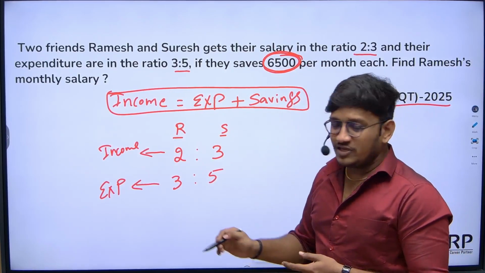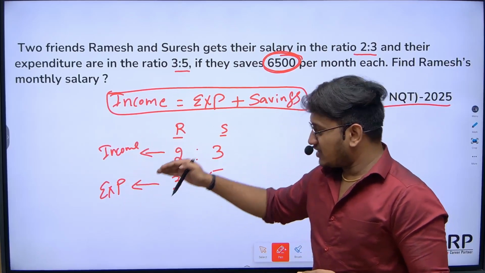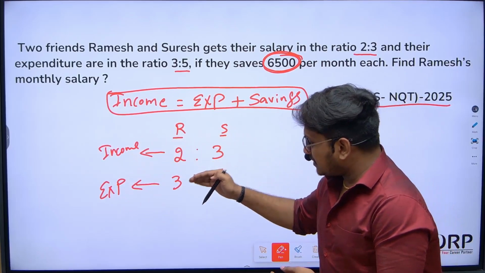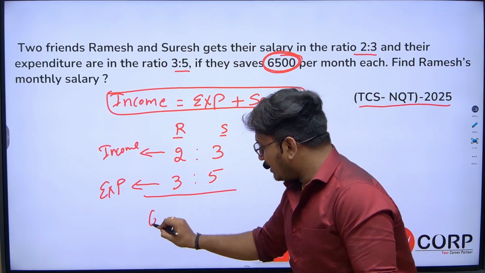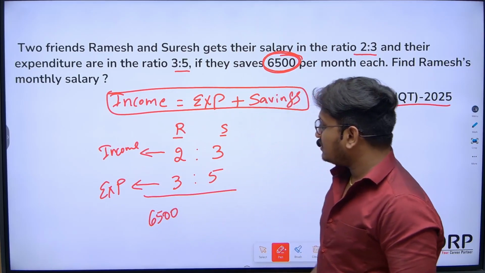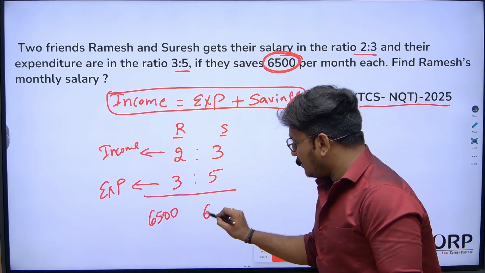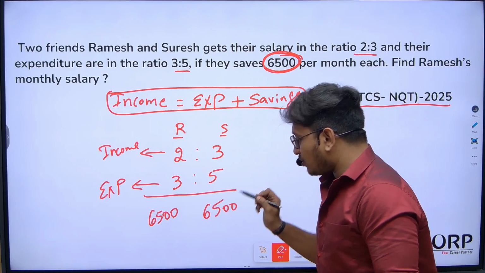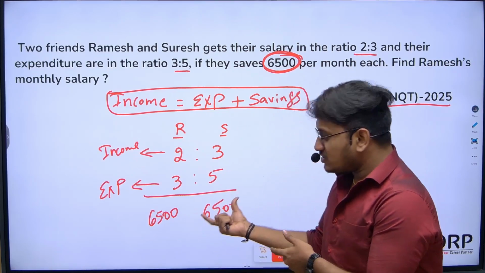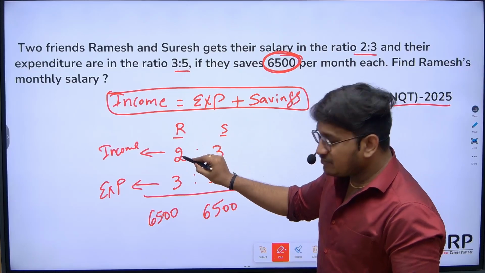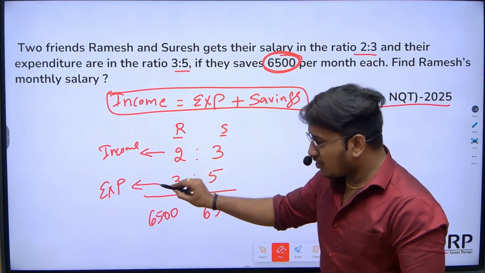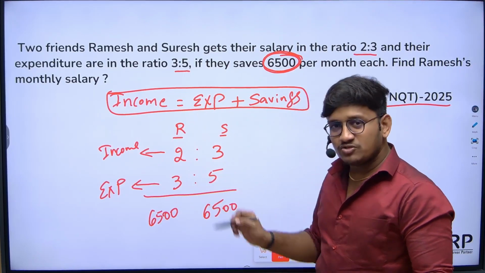Income ratio is 2:3, expenses ratio is 3:5. How much did they both save? Ramesh saved 6,500 rupees and Suresh also saved 6,500 rupees. Based on this logic, let's say Ramesh's total income is 2 parts and his expenses are given as 3 parts.